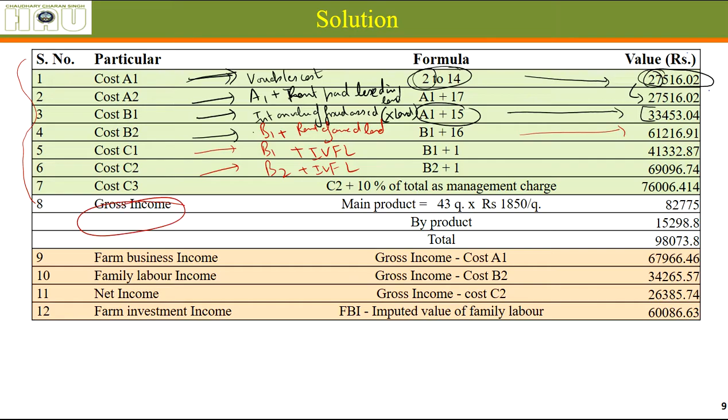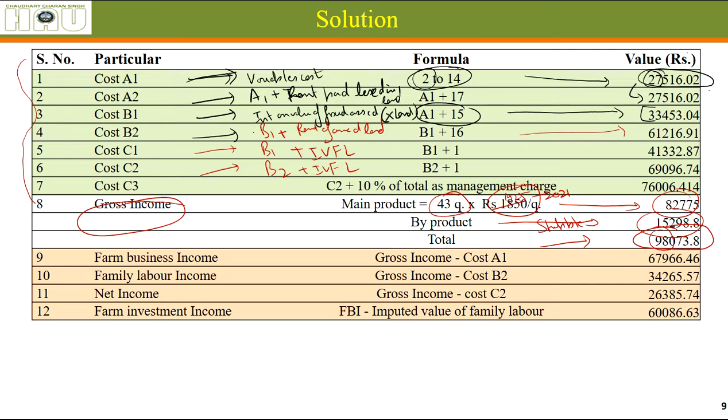Gross income would be just the income of the main product, a simple multiplication. The quantity we got was 43 quintals per hectare, which is a normal average yield in Haryana, and this was taken at 1925 per quintal, the rate in 2021. That gives 82,000, and 15,000 will be the byproduct value of the stubble, which is used as fodder for livestock. The total income of wheat comes out to around 98,000.